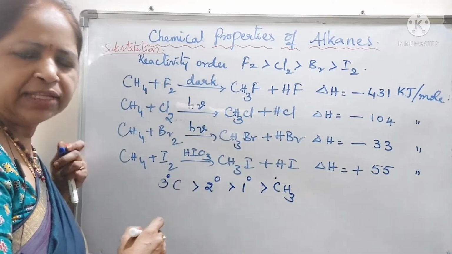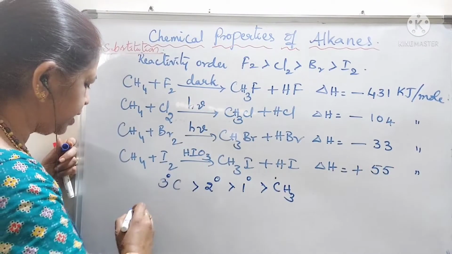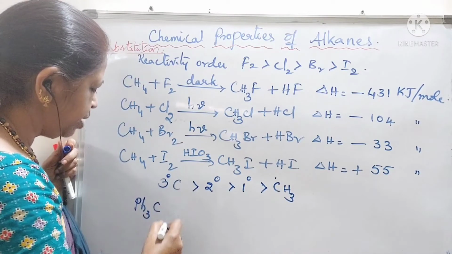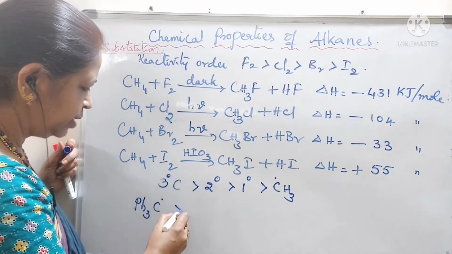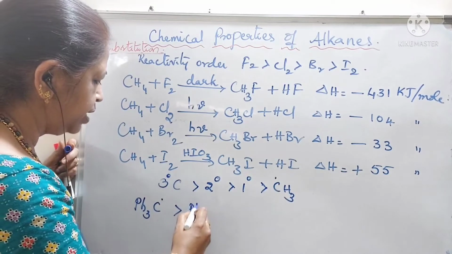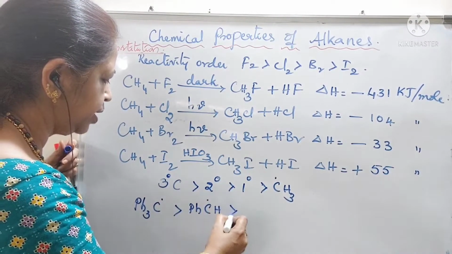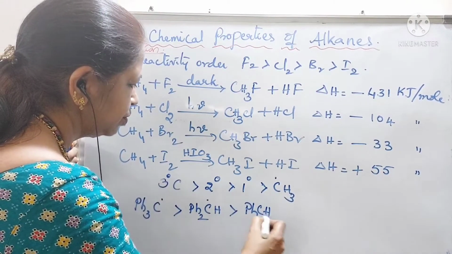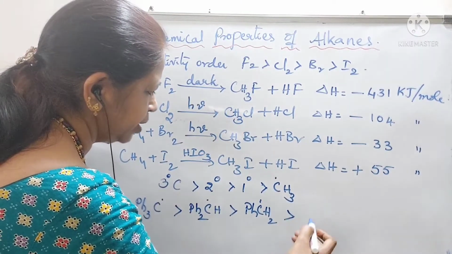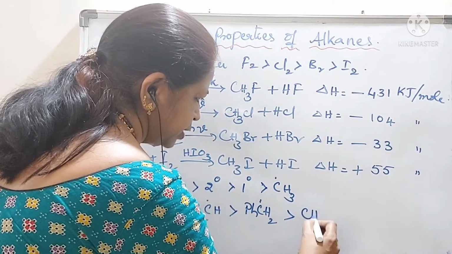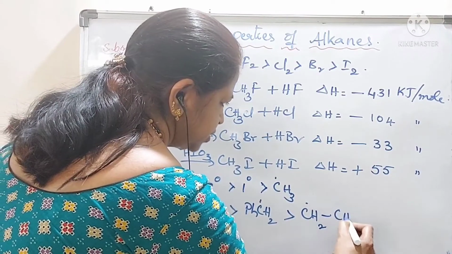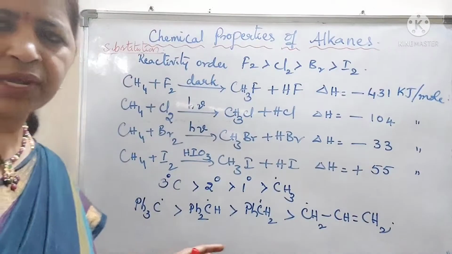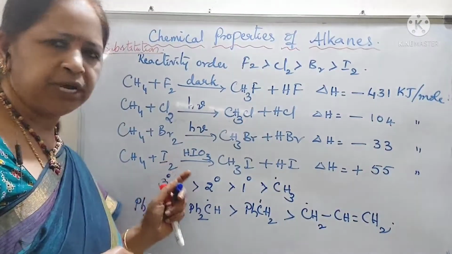Okay, students? And the stability order of other free radicals, aromatic free radicals, is triphenyl free radical greater than diphenyl free radical greater than phenyl free radical greater than allyl free radical, CH2=CH-CH2. This is the reactivity order of other free radicals towards the halogenation.